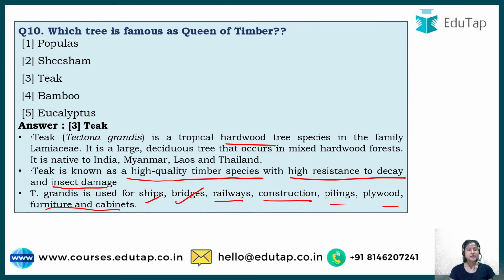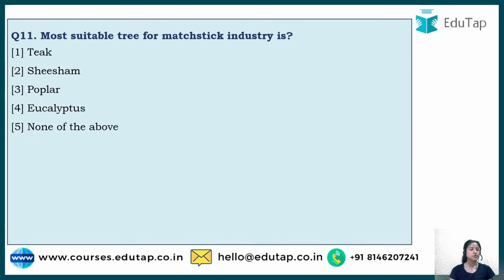So now we will do the next question, and the next question says, the most suitable tree for the matchstick industry is. A matchstick is made up of a stick or a wood. You have to guess that among the following options, there could be more than one option, but here among the following options, which is best suited for the matchstick industry.